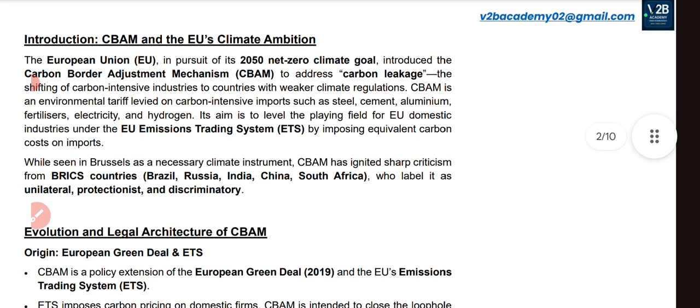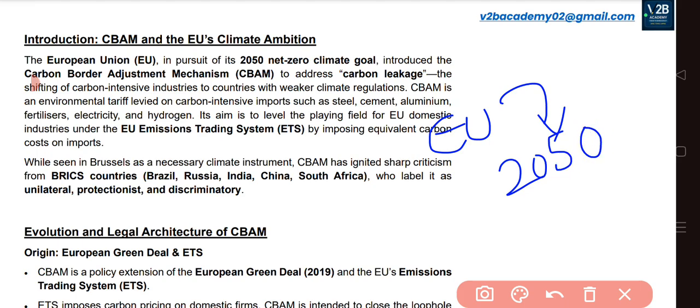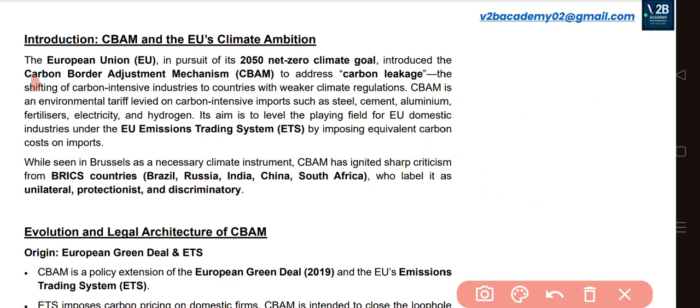Okay. So, what is this particular CBAM? CBAM stands for Carbon Border Adjustment Mechanism. The European Union, in order to achieve its net zero climate goal by 2050, has introduced a mechanism called the Carbon Border Adjustment Mechanism. This will address the carbon leakage from that particular economy.